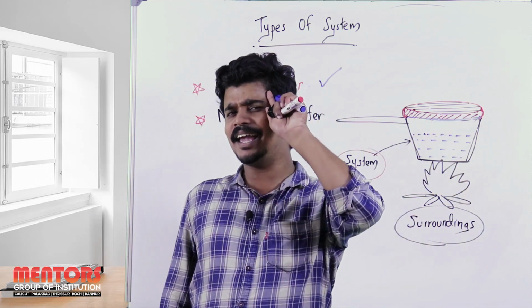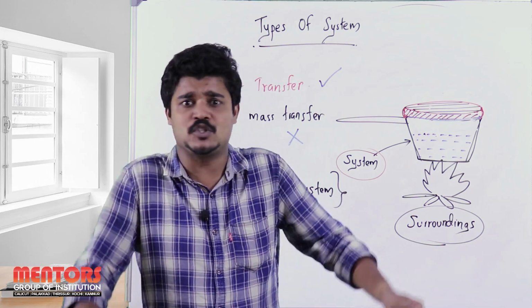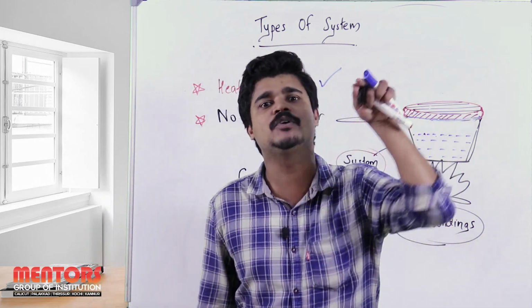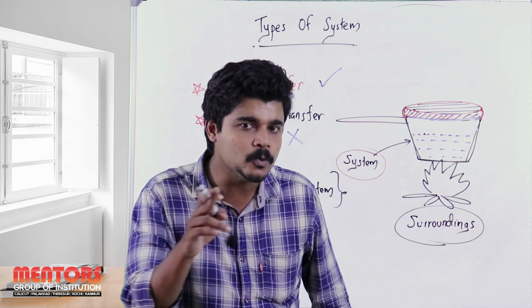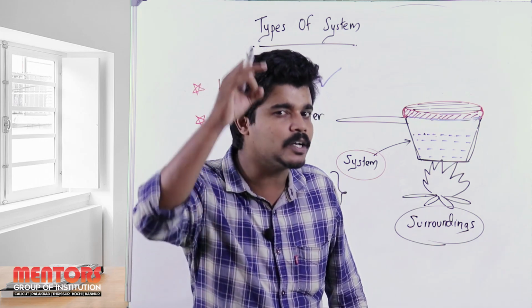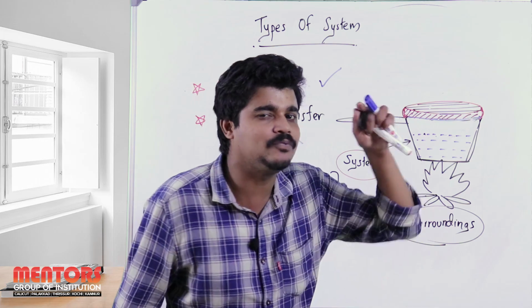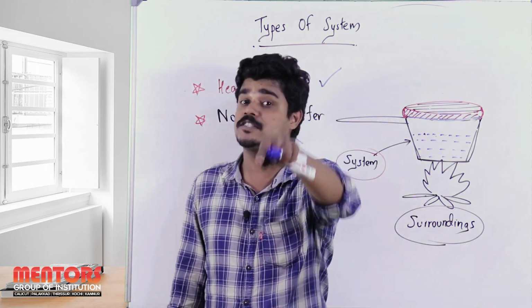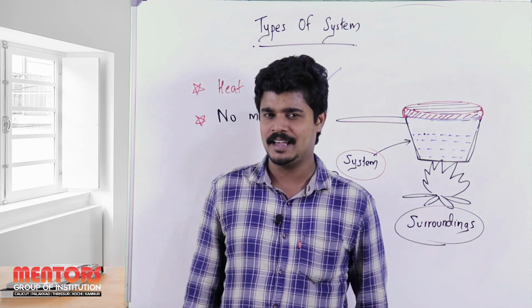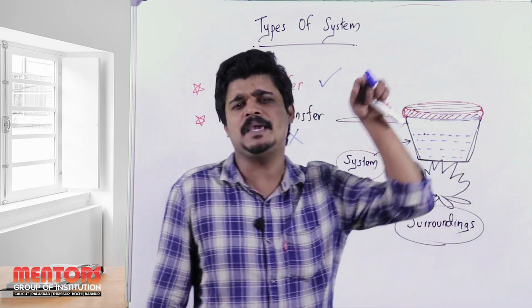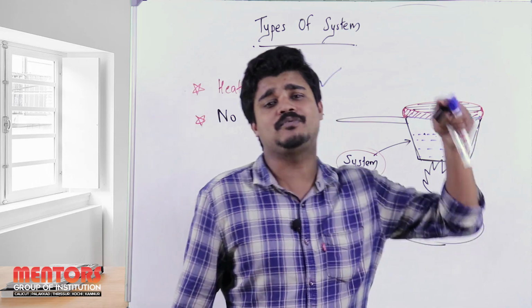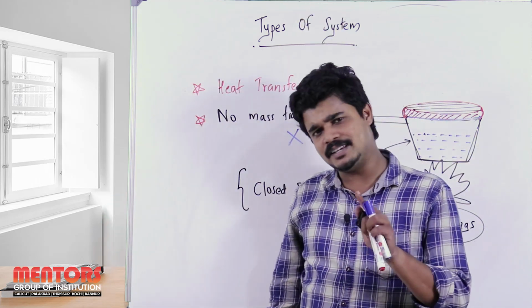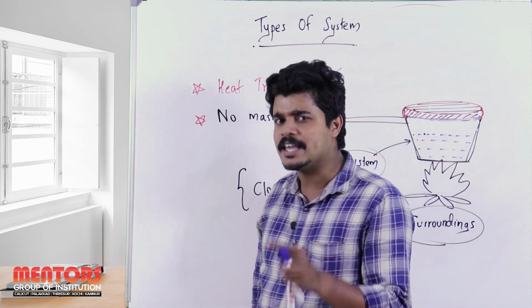So I can say there is no mass transfer because no amount of tea is lost, and obviously there is no heat transfer. Why? Because the temperature of that tea will be approximately, we are assuming, equal to the temperature of the tea when I reach the office. That is, the temperature will be the same.